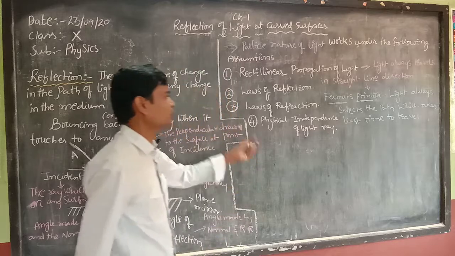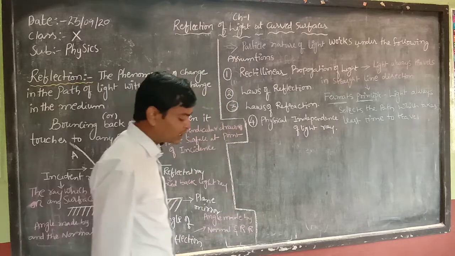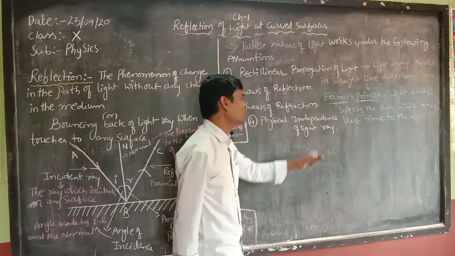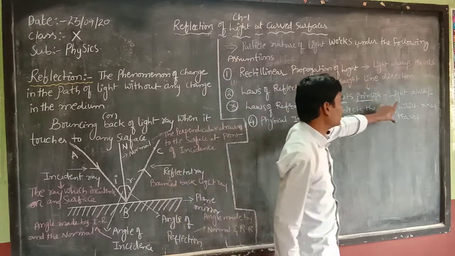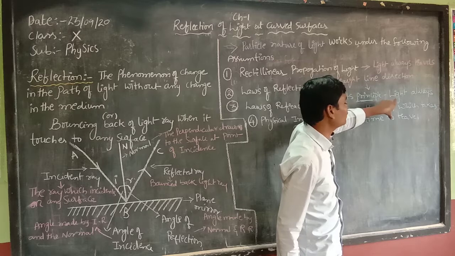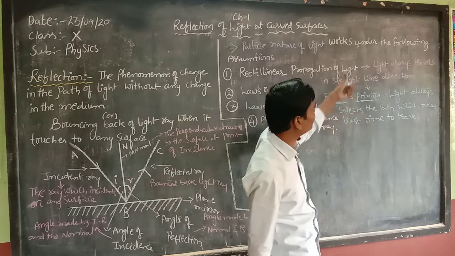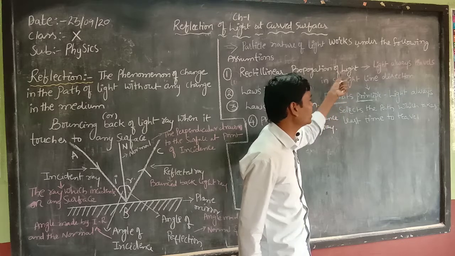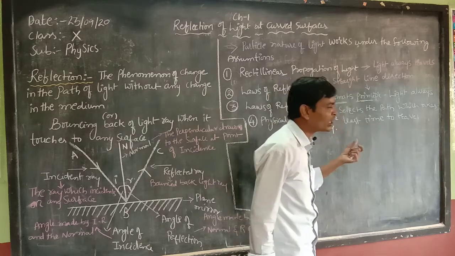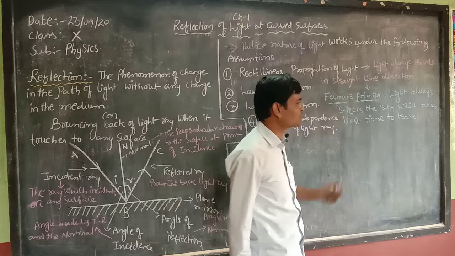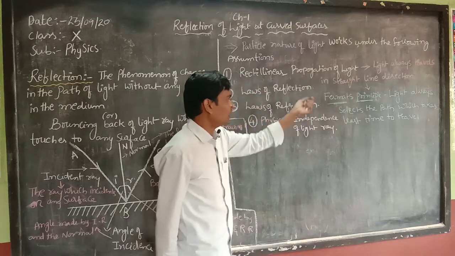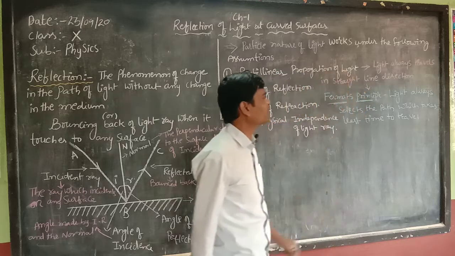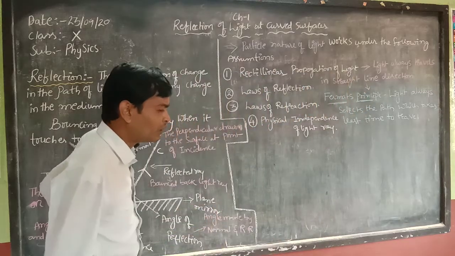So according to the Fermat principle, light always selects the path which takes least time to travel. Light takes the least time when it is moving in a straight line direction. That's why light always travels in a straight line direction, which is called rectilinear propagation of light.